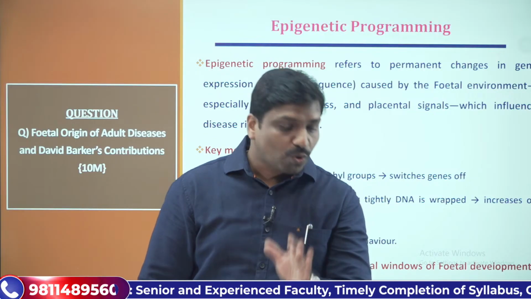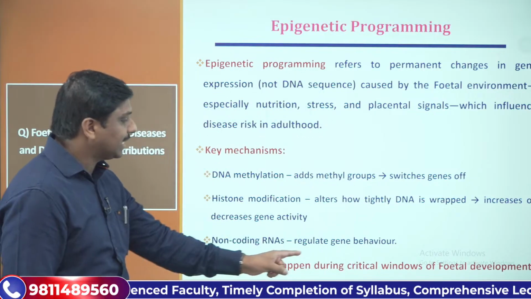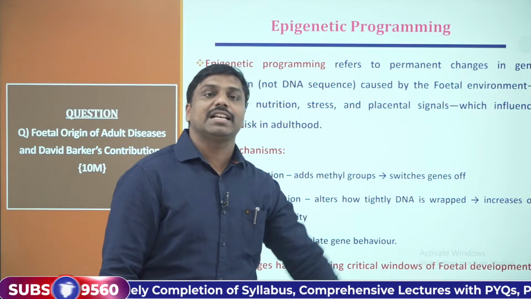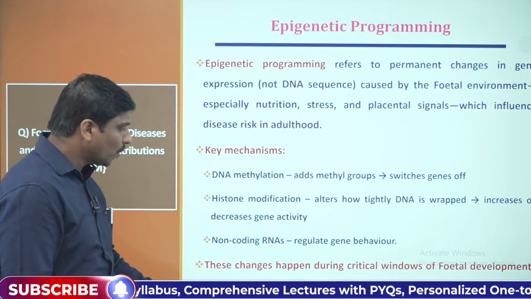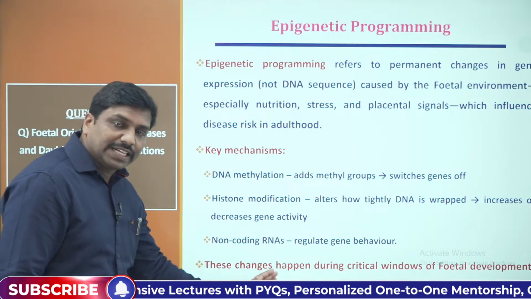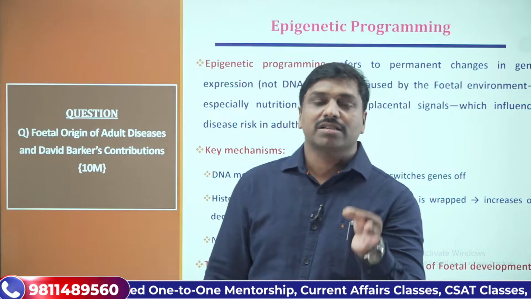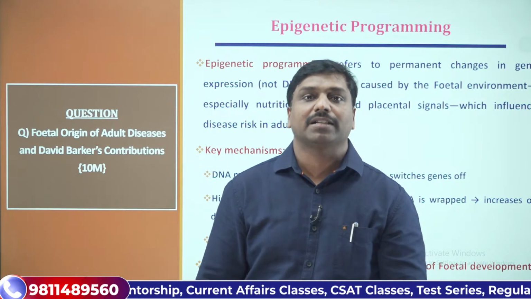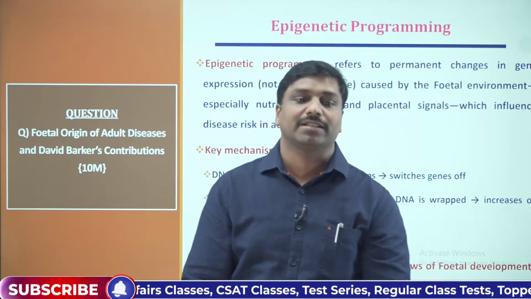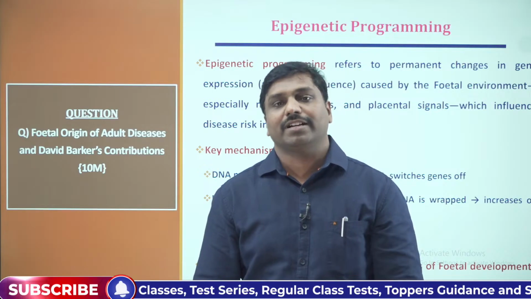Are you getting that? All those periods are basically known as critical windows of fetal development. If there are any factors influencing that particular period, they will show impact on that particular organ development.